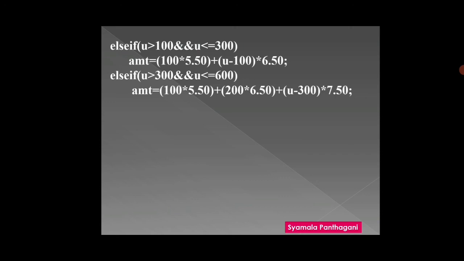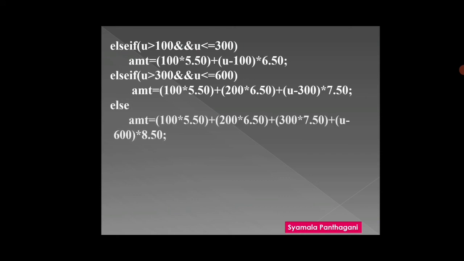Now if this condition is also false, that is, more than 600, else amount is equal to, for the first 100 units 5.5 rupees, and for the next 200 units 6.5 rupees, and for the next 300 units 7.5 rupees.